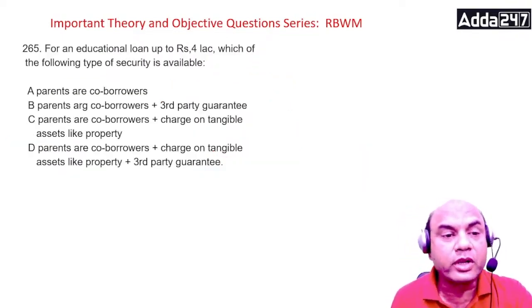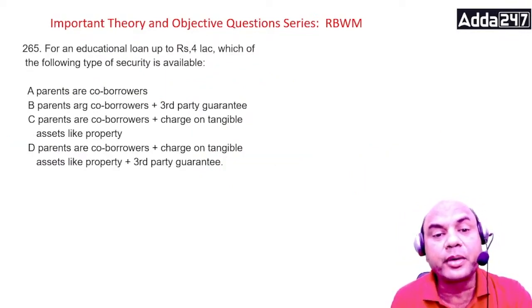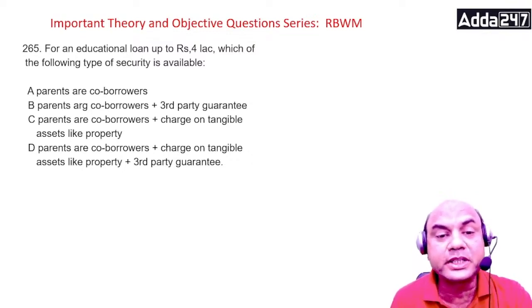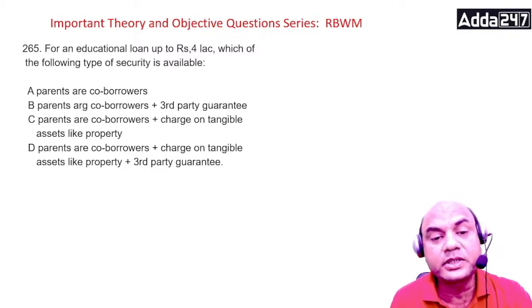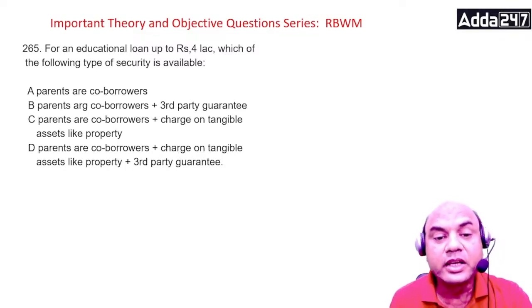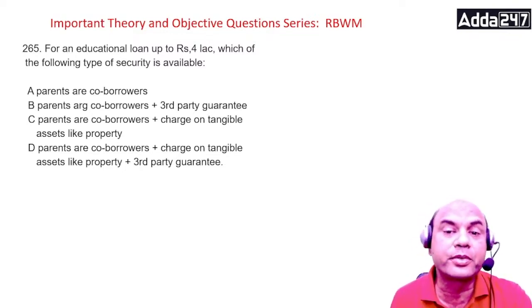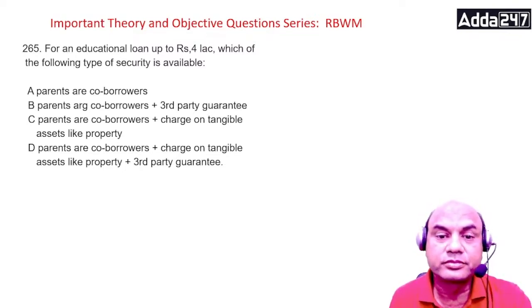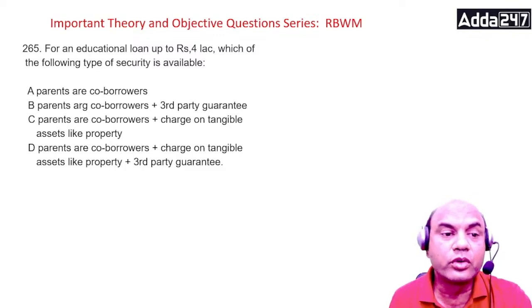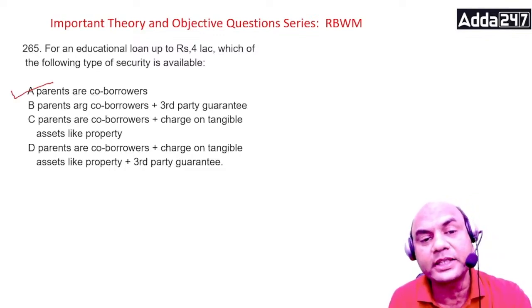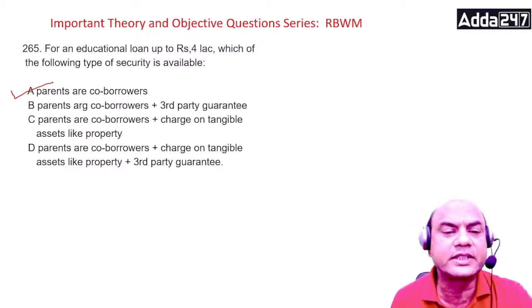For an education loan up to 4 lakhs, which of the following types of security is available? Parents as co-borrowers. Parents as co-borrowers plus third party guarantee. Parents as co-borrowers and charge on tangible assets like property. Parents as co-borrowers, charge on tangible assets and third party guarantee. So up to 4 lakhs only we are talking. It is only one, that is parents as co-borrowers. Up to 4 lakhs it is only this much. Nothing else is needed. No third party guarantee, no tangible assets, nothing.